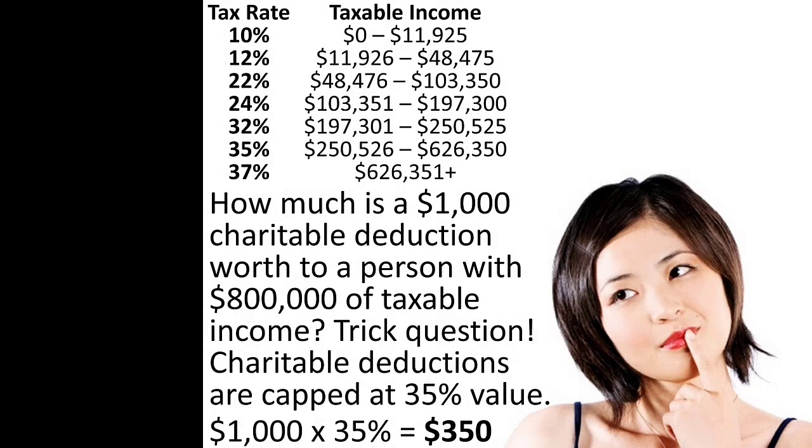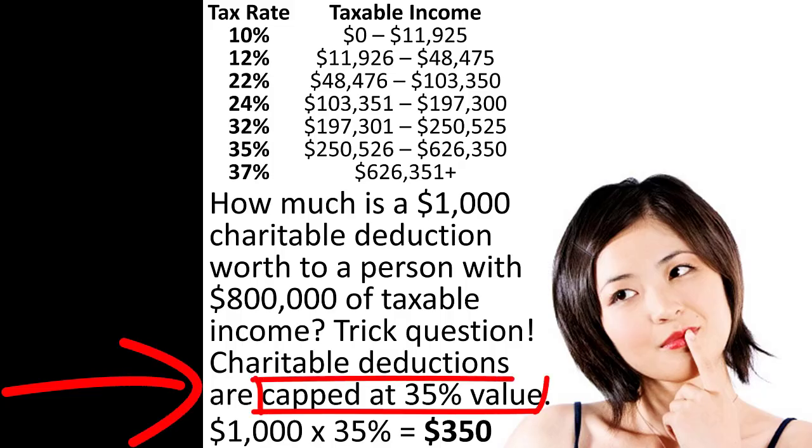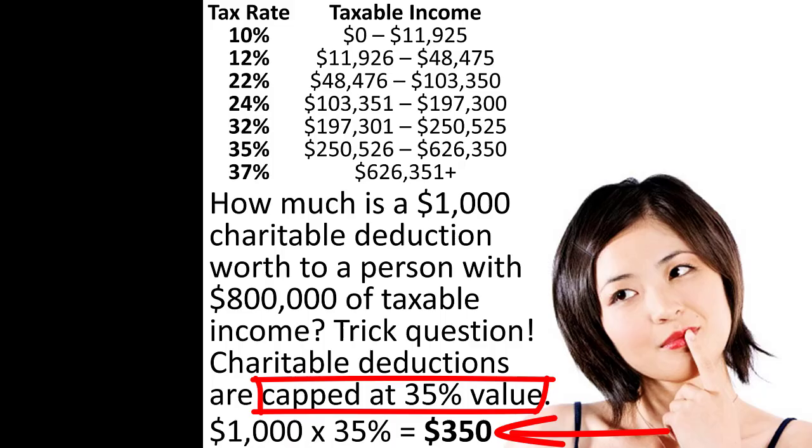However, in 2026 and beyond, this calculation changes. The maximum value of charitable deductions are capped at a 35% value, so the $1,000 charitable deduction is worth only $350, not $370.